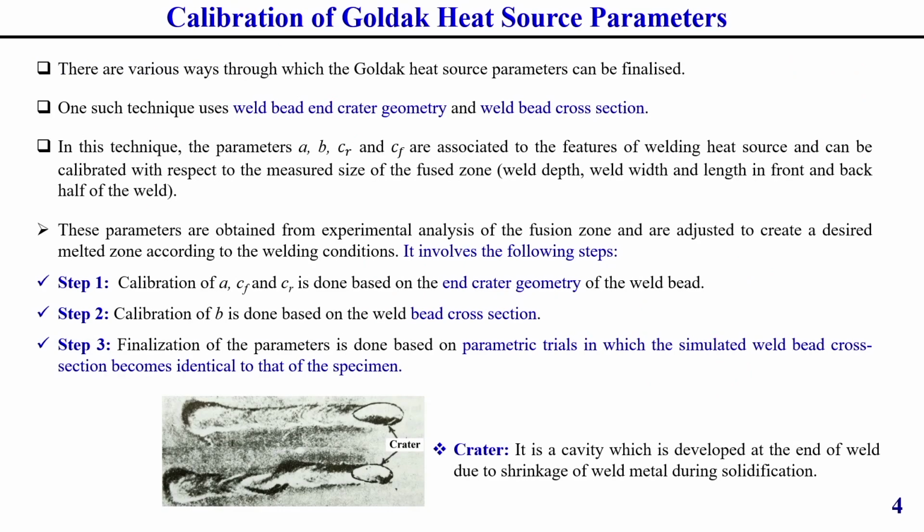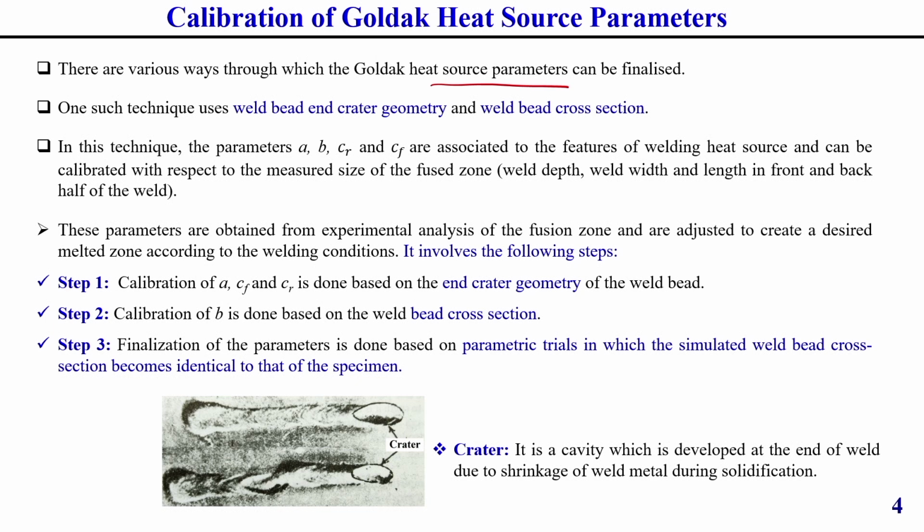There are generally various ways we can decide these heat source parameters, but from experimental observation we can calibrate them by considering the fusion zone of the heat source.